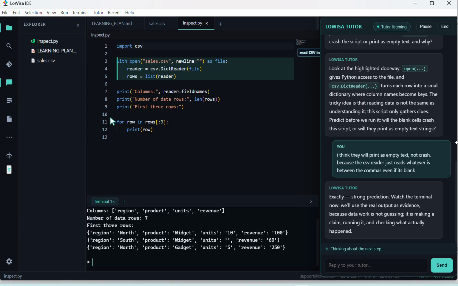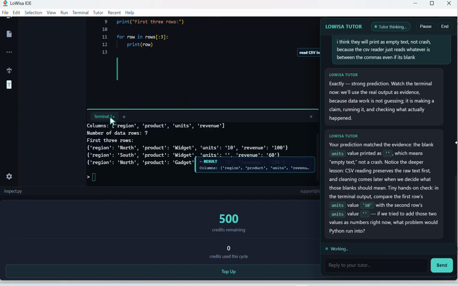Predict before we run it. Will the blank cells crash this script, or will they print as empty text strings? Exactly. Strong prediction. Watch the terminal now. We'll use the real output as evidence because data work is not guessing. It is making a claim, running it, and checking what actually happened.